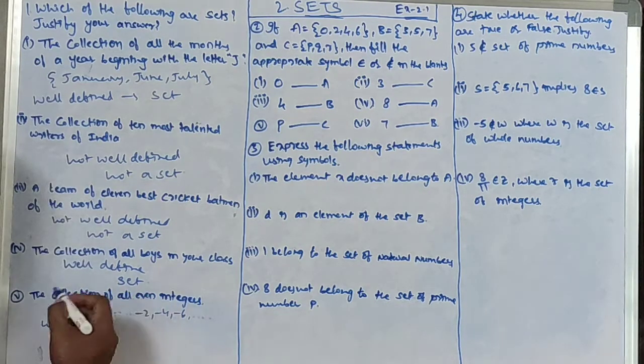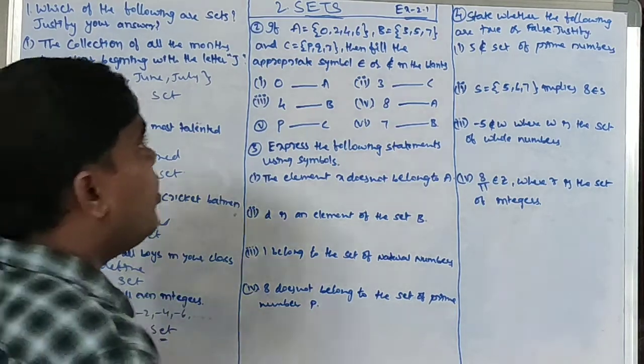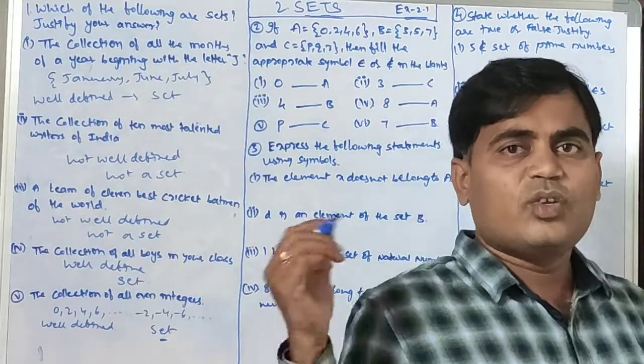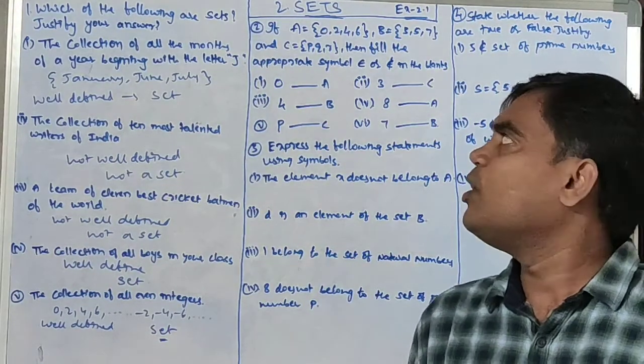So a well-defined collection is a set. The collection of well-defined objects is a set. Okay, now coming to question number 2.